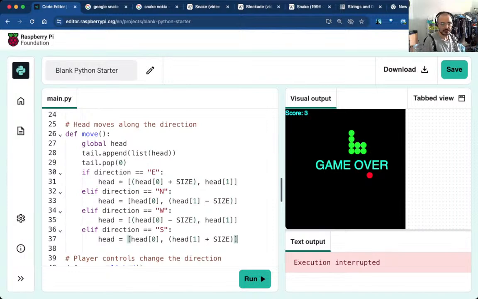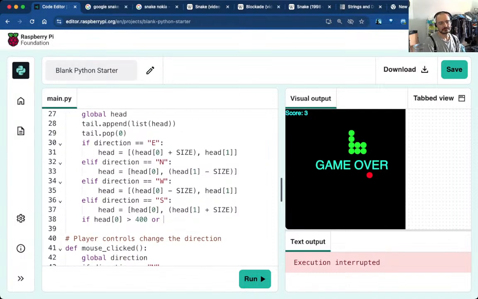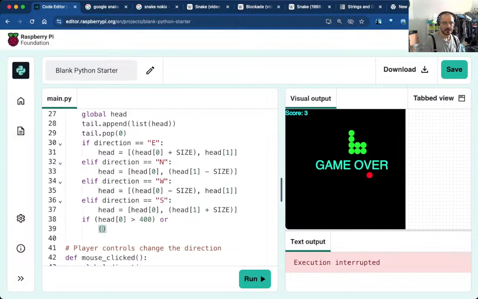And then here, if larger than 400 or... yeah, I couldn't put them on one.